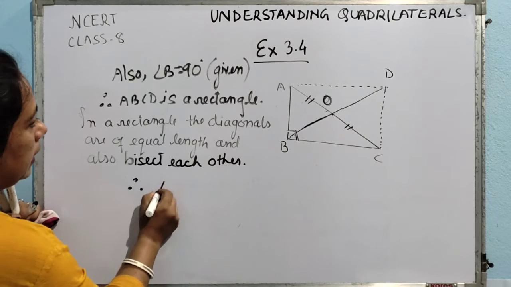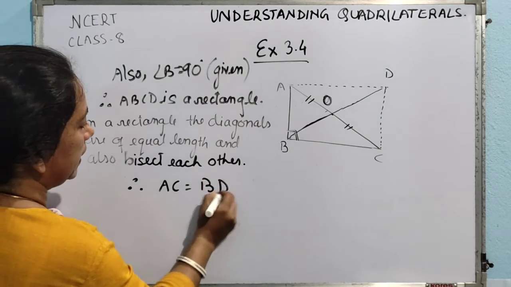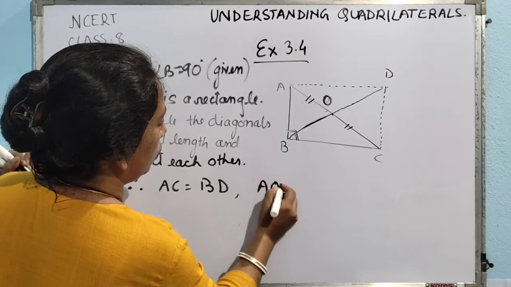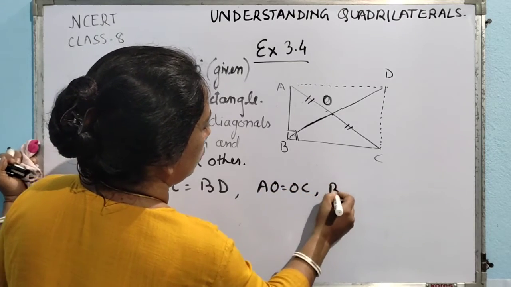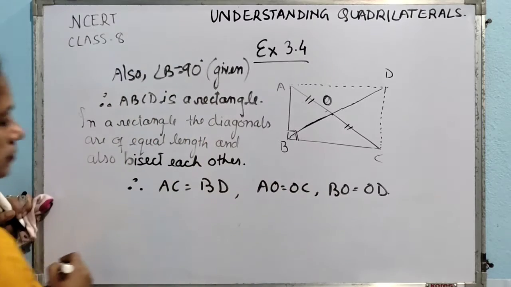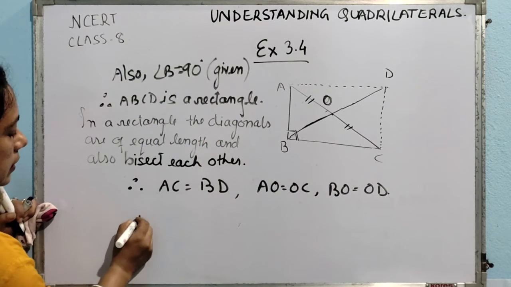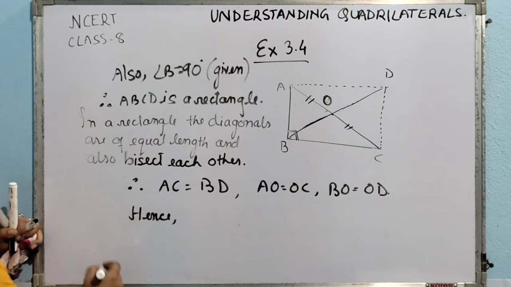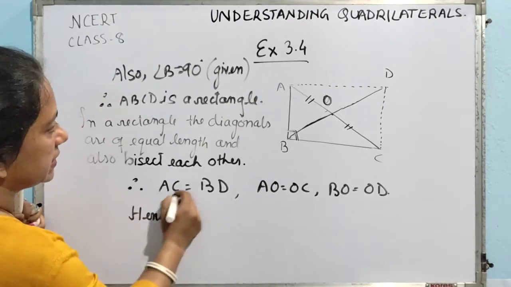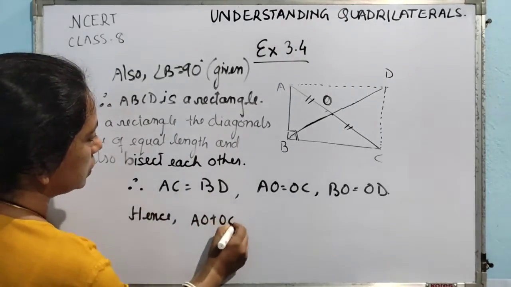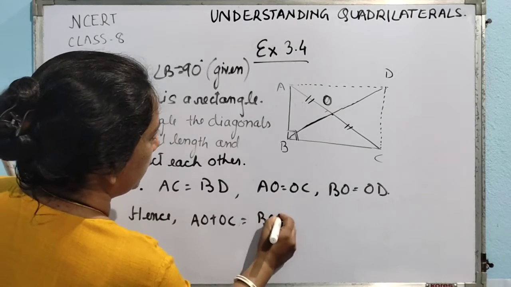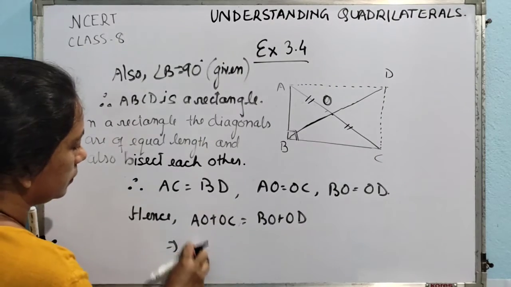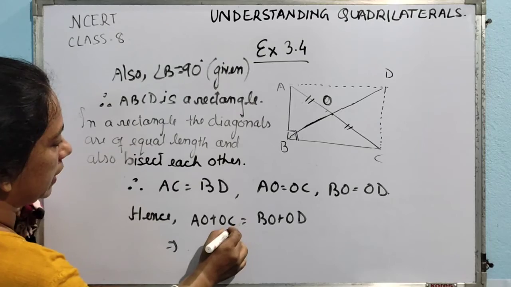Therefore, AC is equal to BD and AO is equal to OC, BO is equal to OD. Okay, that is, hence AC can be written as AO plus OC, BD can be written as BO plus OD, and since both are equal, we can write it as AO plus AO, isn't it?